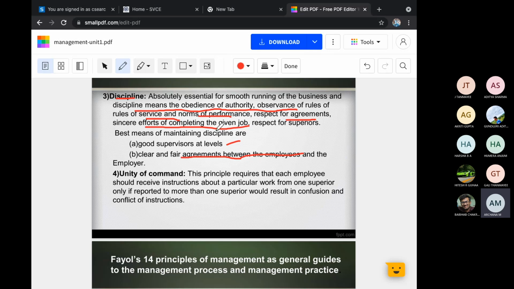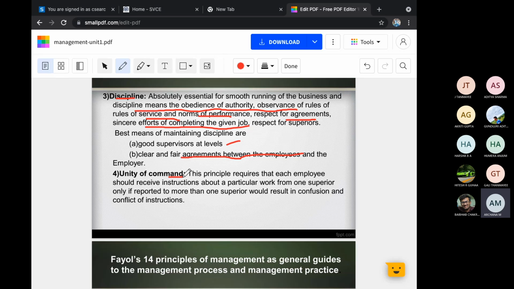Okay. Next, unity of command. What is this? This principle requires that each employee should receive instruction about a particular work from one superior only; if reported to more than one superior, it would result in confusion. I am a management faculty. I will be doing only the management subject for you people. What happens if I handle Unix in my class? Unix ma'am came, she did the class. Again, I will also come, I will also do the same topic. She will teach in one way, I will teach in another way. Confusion. There will be a lot of confusion.